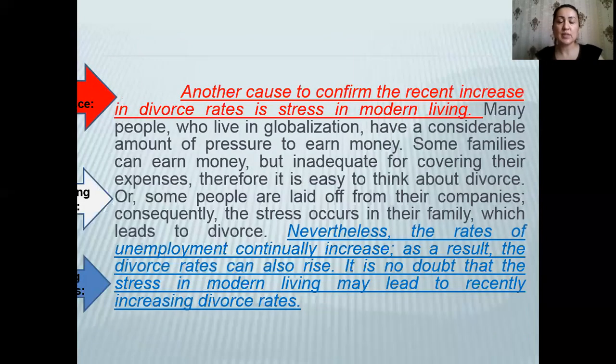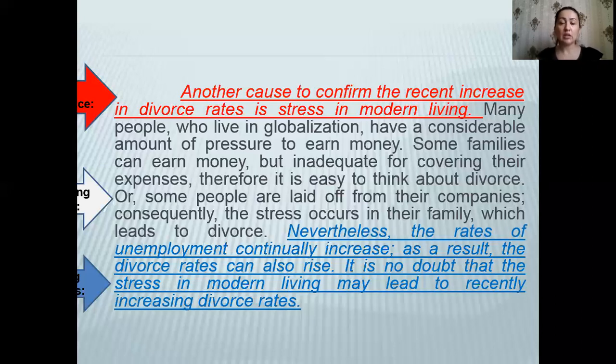So the next paragraph, which is starting with the next thesis statement, and its stress in modern living, and will continue with the supporting details. So many people who live in globalization have a considerable amount of pressure to earn money. Some families can earn money, but some of them cannot cover their expenses. Therefore, it's easy to think about divorce, or some people are laid off from their companies. Consequently, the stress occur in the family, which leads to divorce.